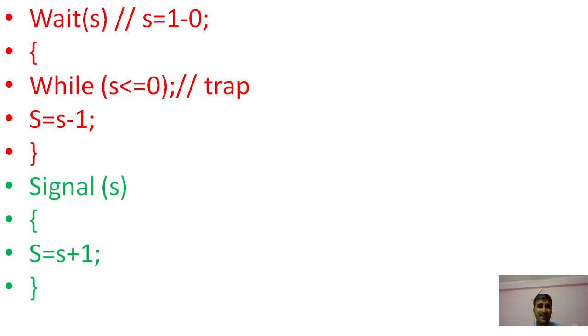Once P1 completes its job over here, it can exit, and at the time of exit it generates a signal.